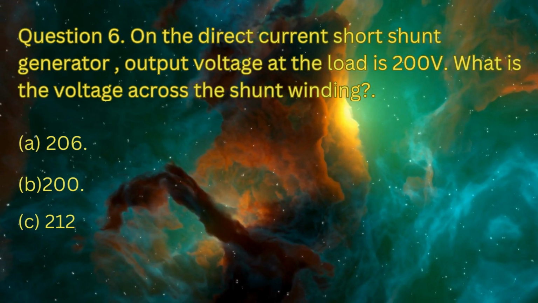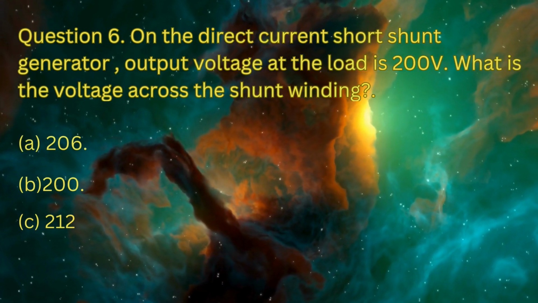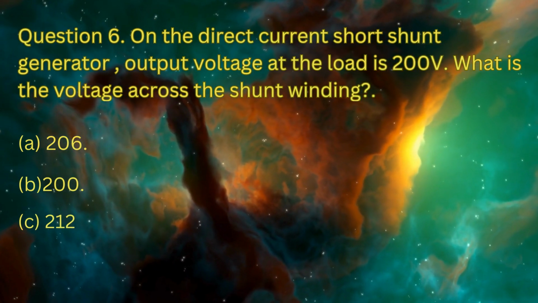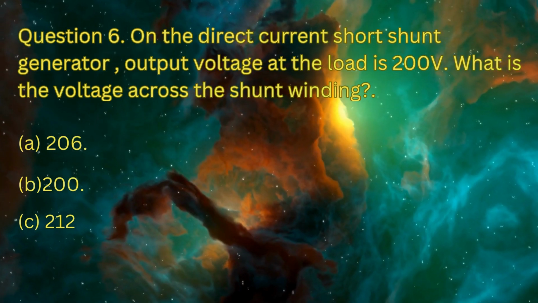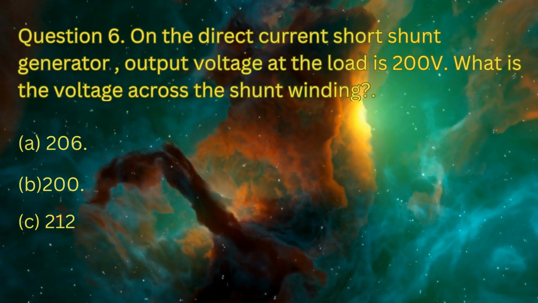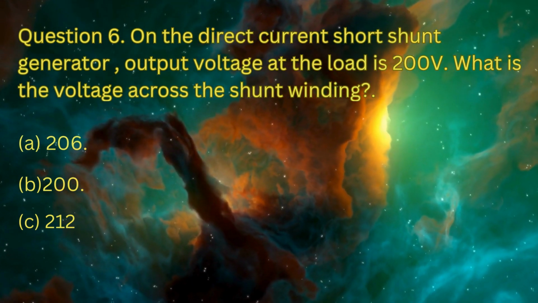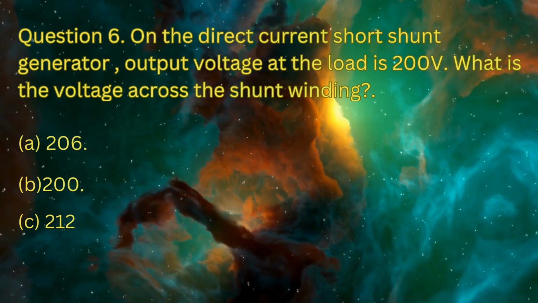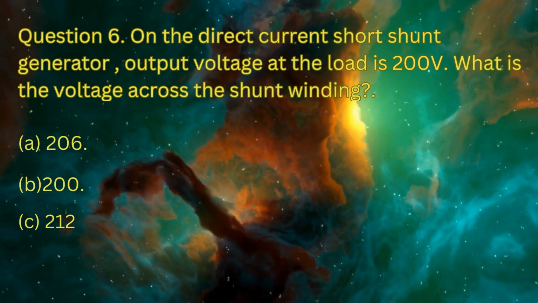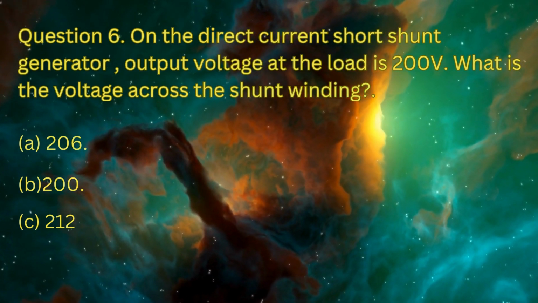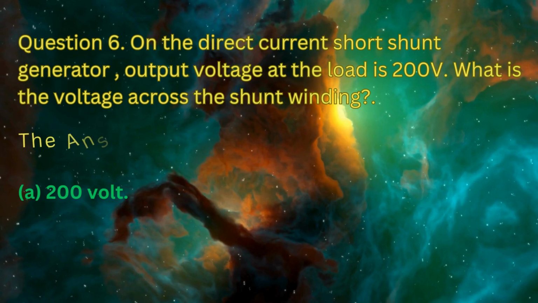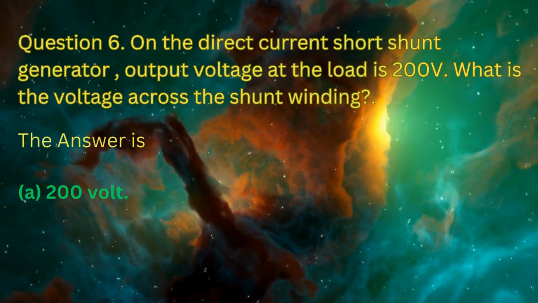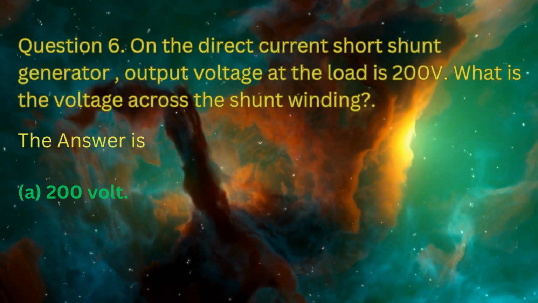Question number 6. On the direct current short shunt generator, output voltage at the load is 200 volts. What is the voltage across the shunt winding? Option A, 206; option B, 200; option C, 212. The correct option is option A, 206 volts.